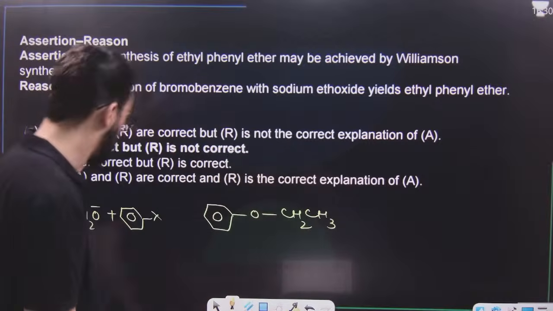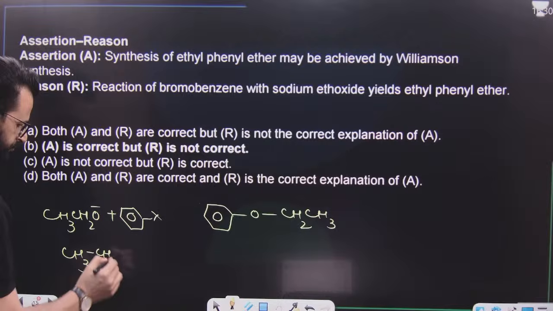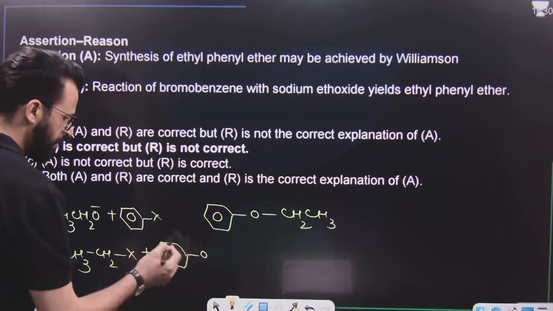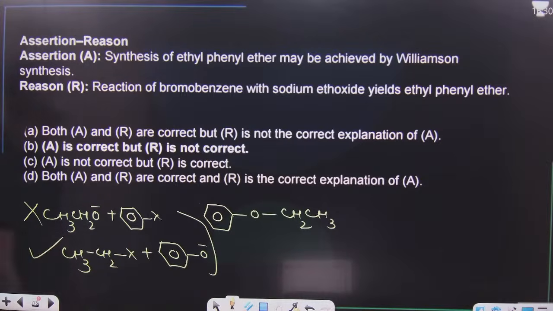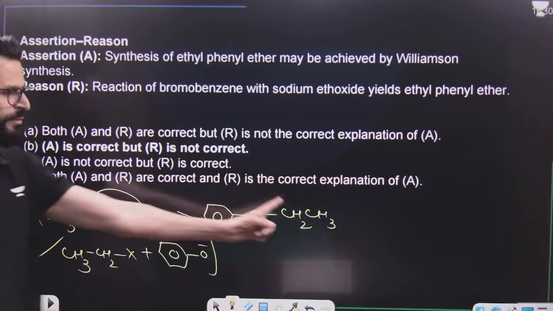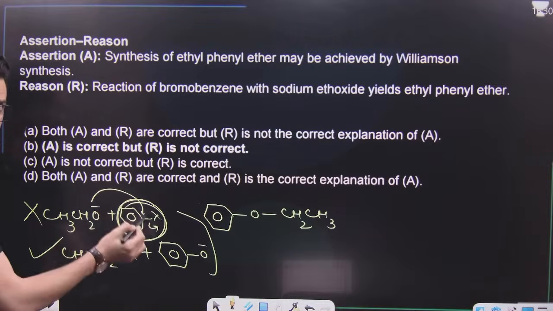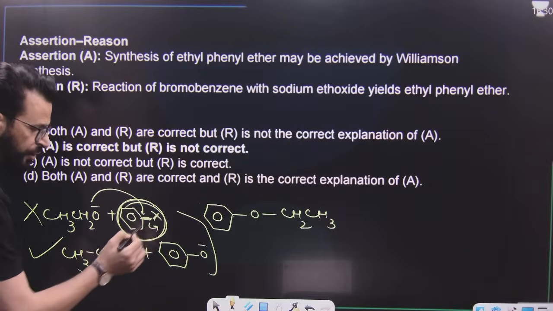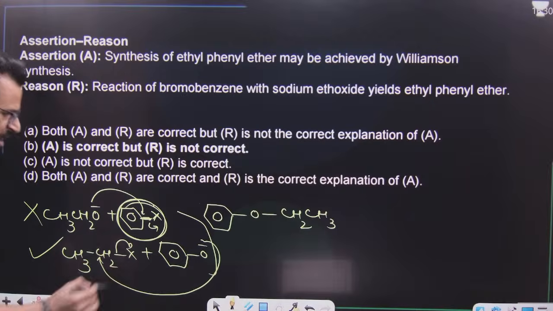I will tell you that. Second thing is that it can be formed like this. Now the question is, among these, this is not possible, this is possible. Why? Because when this attacks this, X will leave, then it will be formed. But this is haloarene. Haloarenes do not show nucleophilic substitution reactions normally, because their C-X bond is very strong due to partial double bond character. But this can be achieved easily.